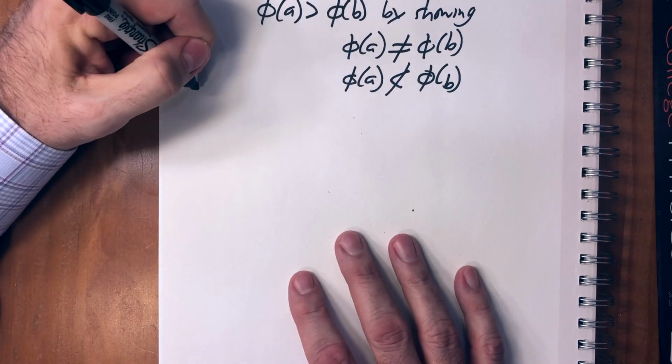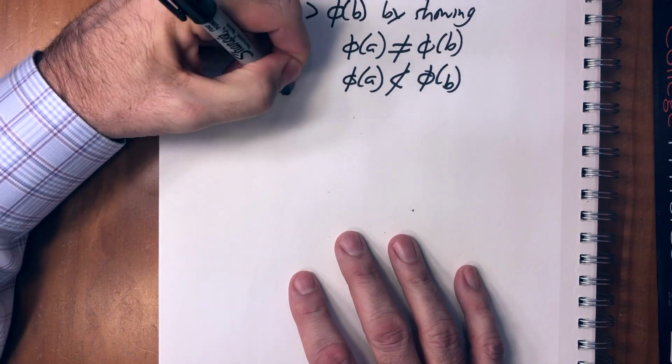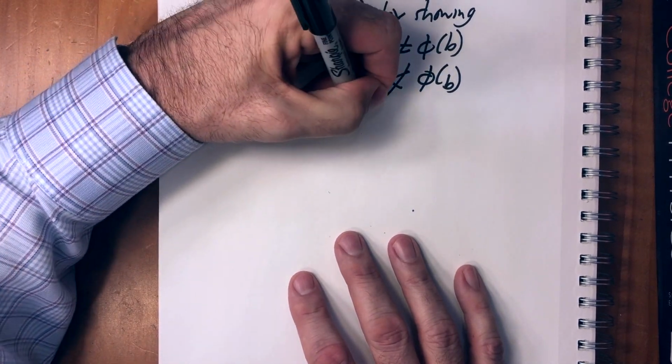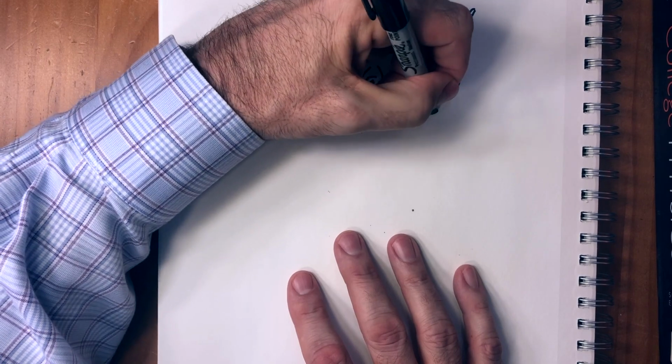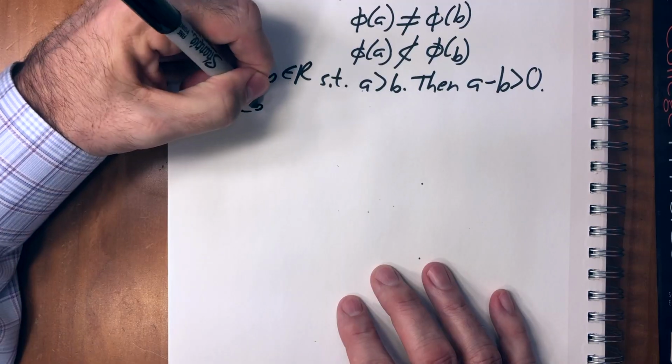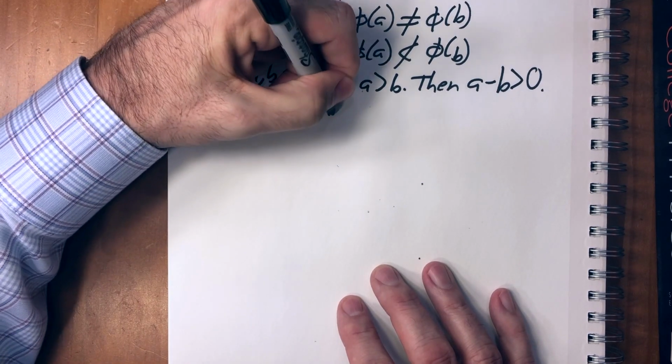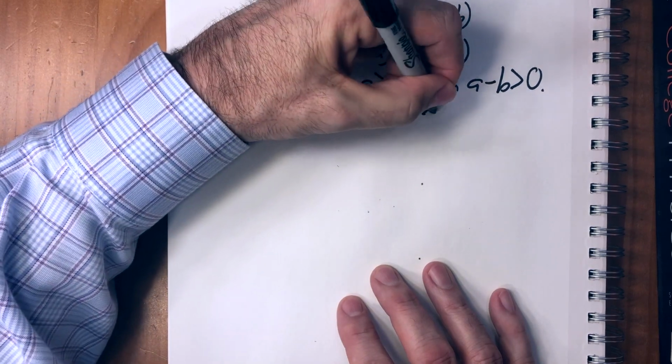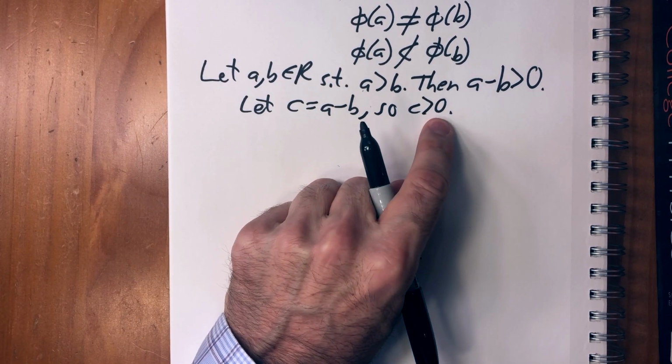Okay, so let a and b be elements of the reals such that a is greater than b. Then a minus b is greater than 0. We've done that a million times. So let c equal a minus b, so c is greater than 0. So c is a real number greater than 0.